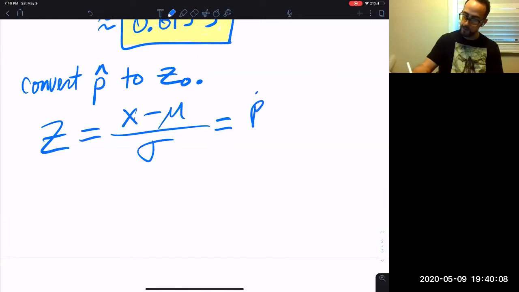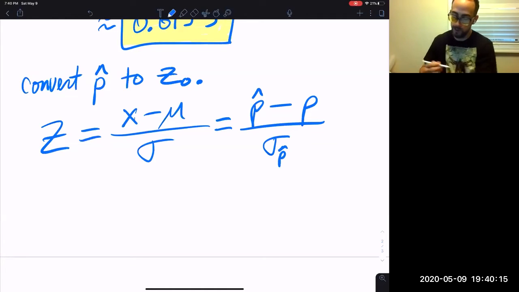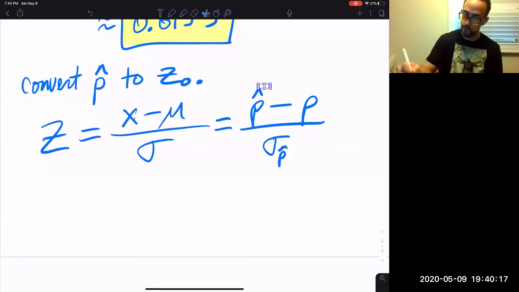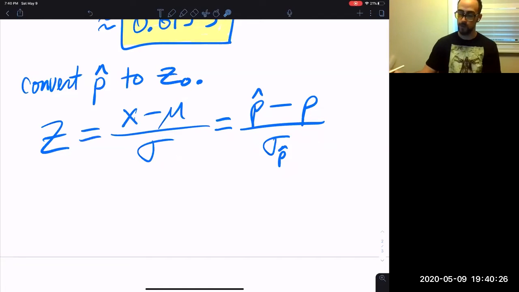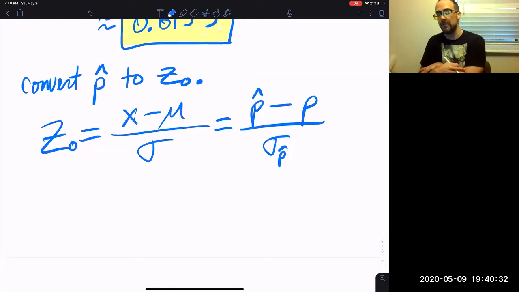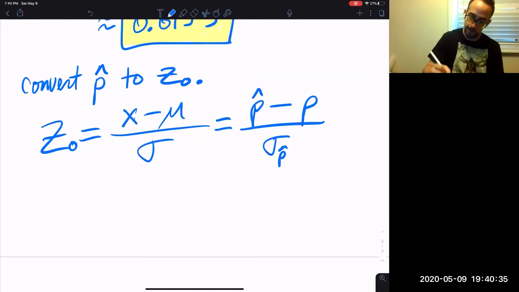Now we're gonna change it to p hat minus p divided by sigma sub p hat, because now our X value is p hat, our mean is now p, and our standard deviation is now a standard error. They call it Z sub 0. That's their test statistic. In the homework, they ask for that, so we can find that easily.